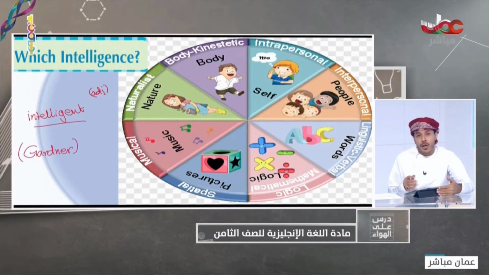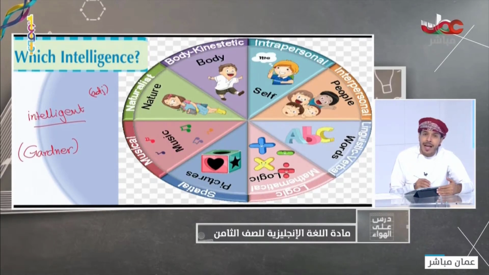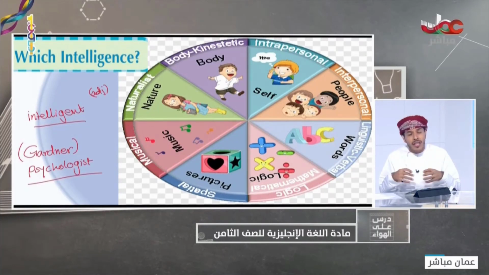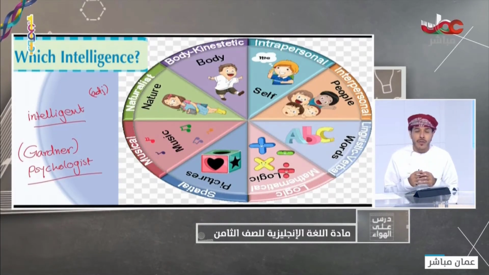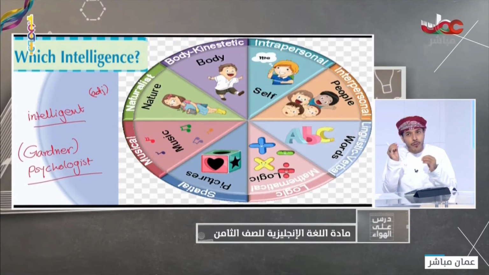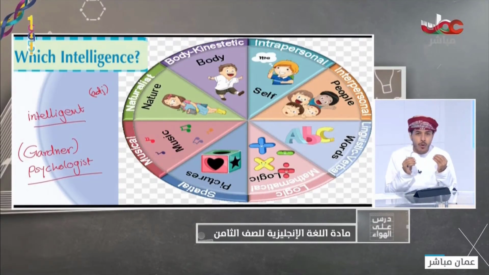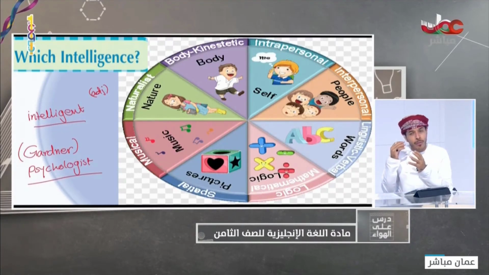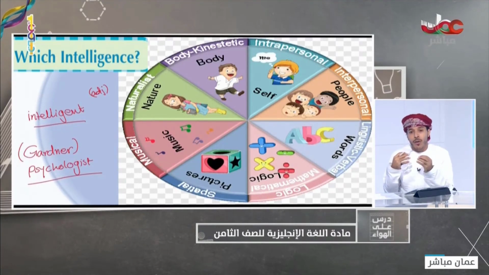But there is something which was founded by Howard Gardner. Gardner is a person and he is a psychologist. This psychologist has come with different intelligences. He said that every one of us, like me and you students and everyone else, has different intelligences. So different thinkings.